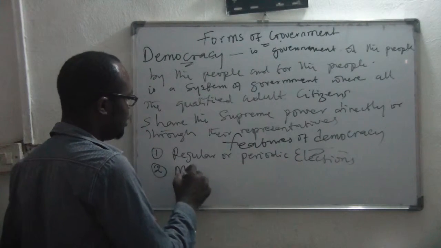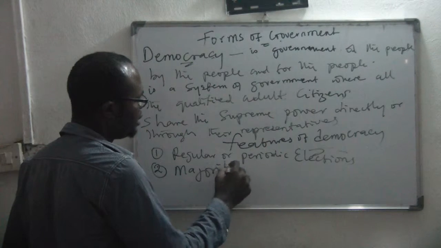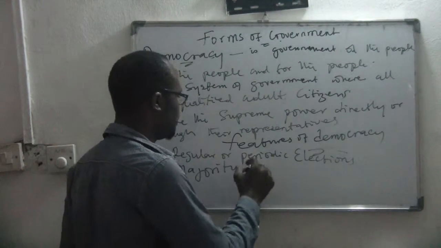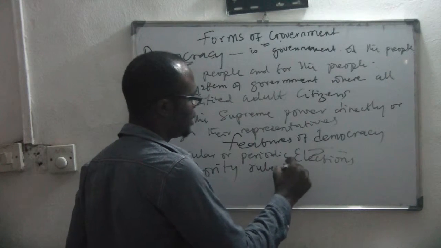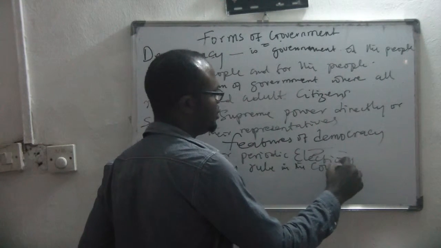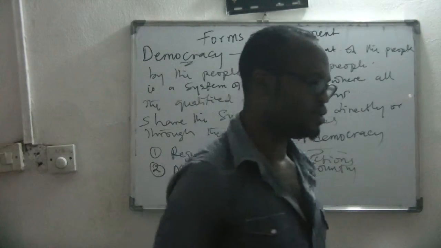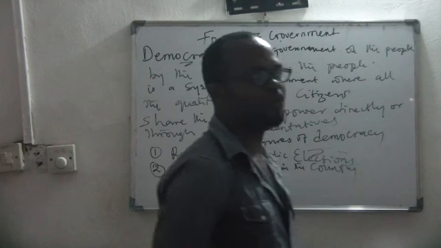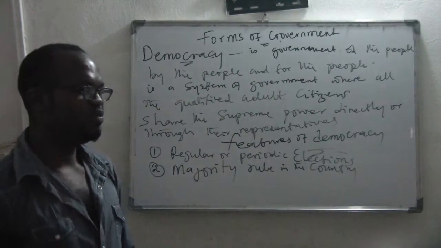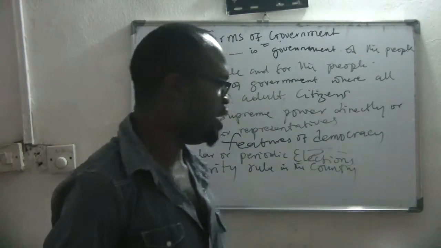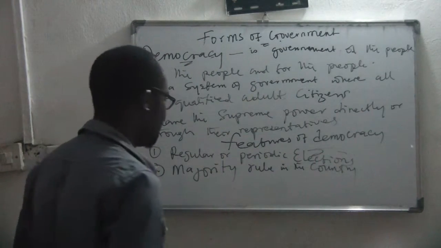Number two, after the election, majority rule in the country. That's how you know you are practicing democracy. Is that clear? If more people voted for PDP, PDP will be in power. If more people voted for APC, APC will be in power.